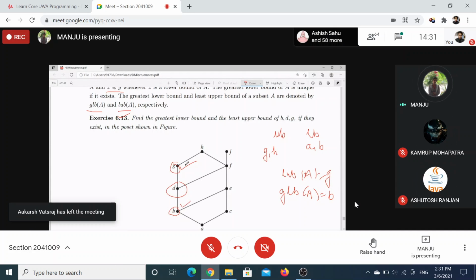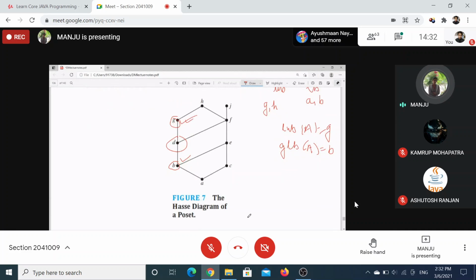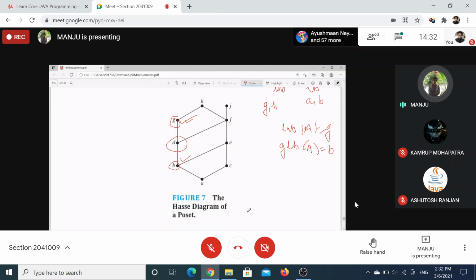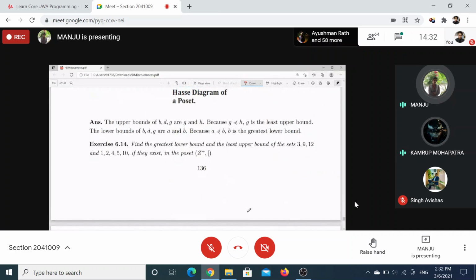This one and this one are coming, and these are present in A as well, right? So these may be out of A or may be present in B. Clear? Any doubt regarding these four definitions? Two definitions regarding the set S, that is the poset, and two definitions regarding a subset of that set.